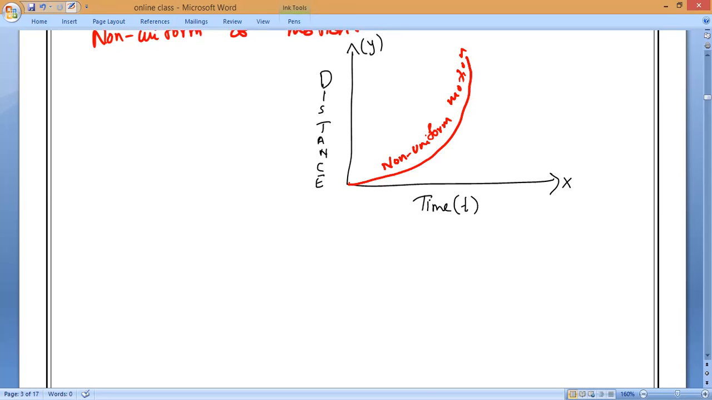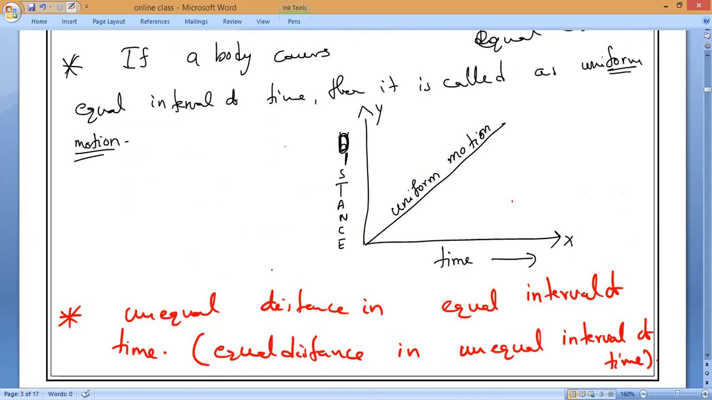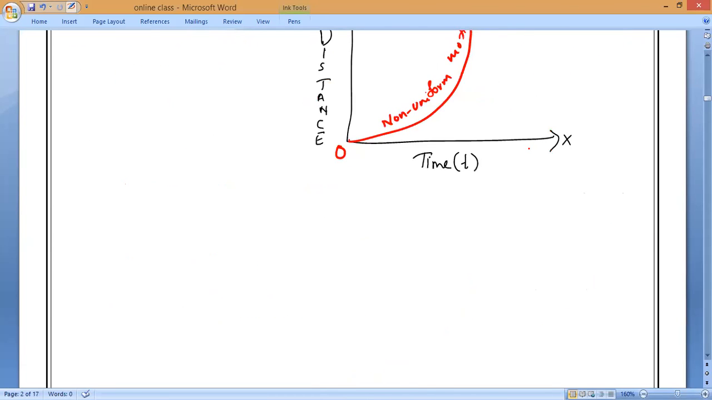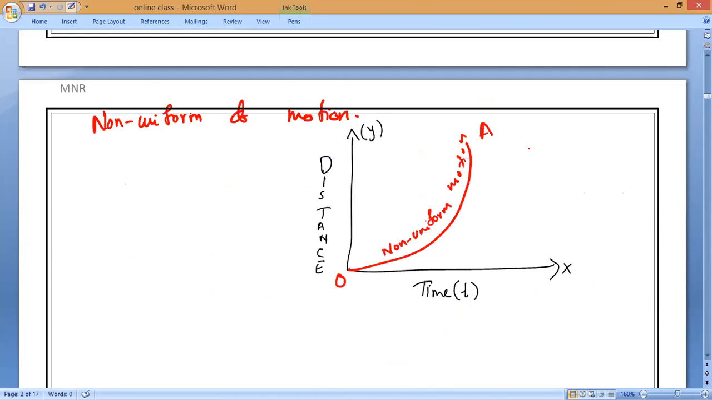So please kindly write it. This one is the graph for non-uniform motion, and this is the graph for uniform motion. OA is the uniform motion here, and here also OA is the non-uniform motion. So this is what you have to draw. Please kindly draw it. Have you understood?